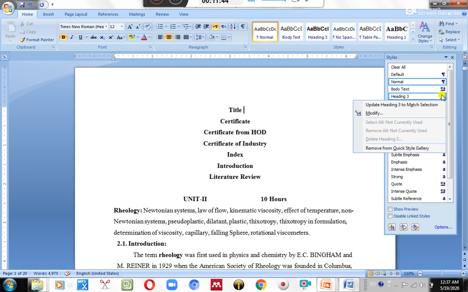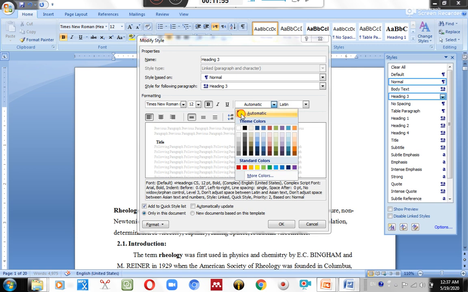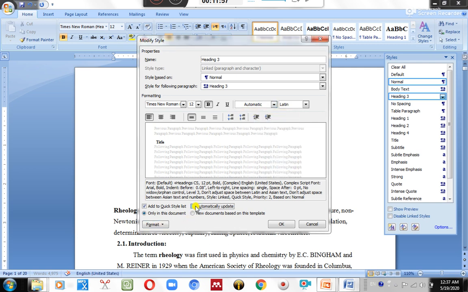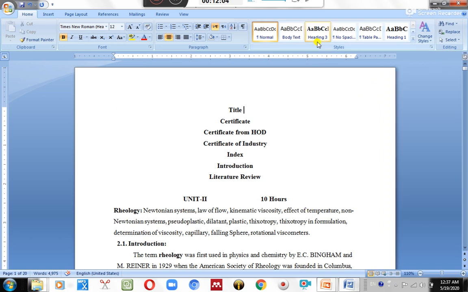If we want this particular style format for the entire MS Word from here onward, then you can choose new document based on this template, but I want it only for this document, so I am clicking add to quick style, automatically update, and only in this document. Okay, now okay.